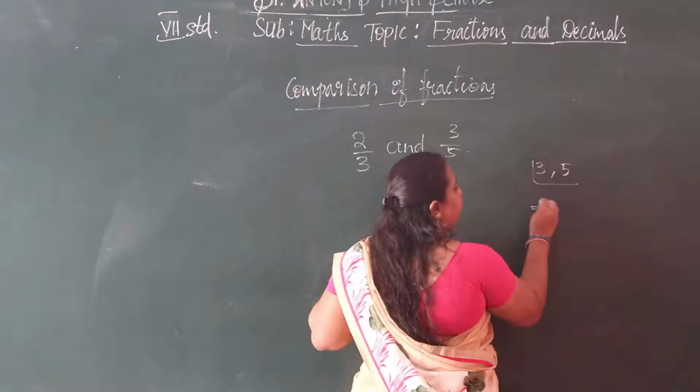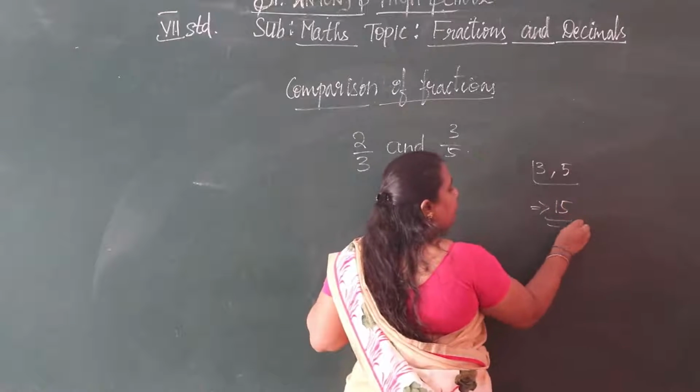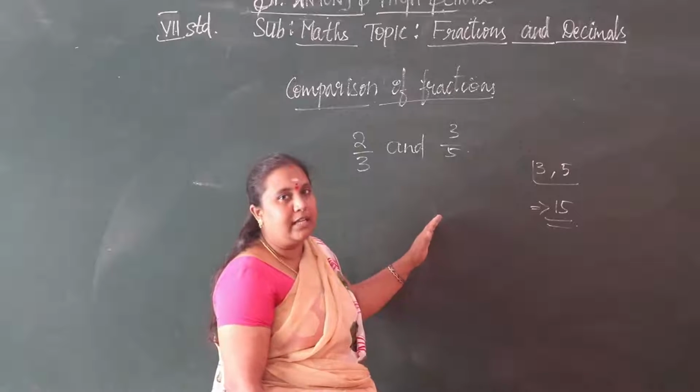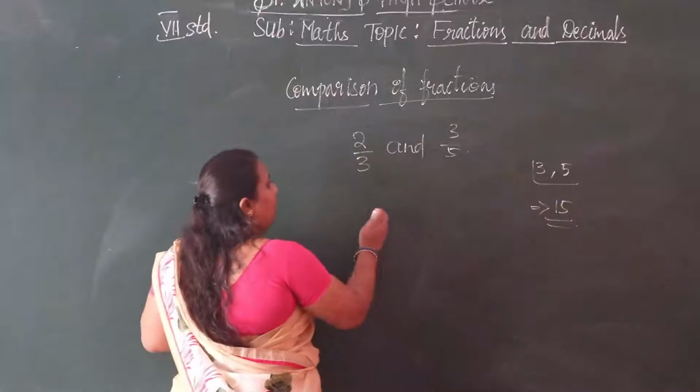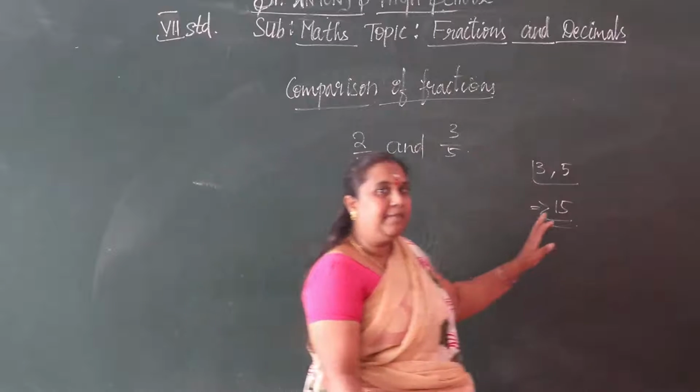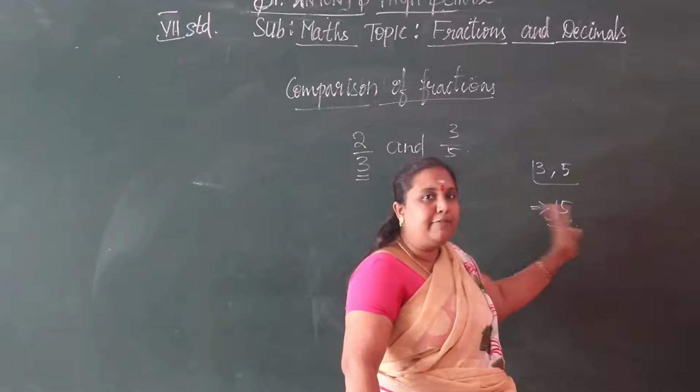3 5s are 15. Okay, you know, children. So here we want the denominator as 15. Don't multiply numerator and denominator by 15.